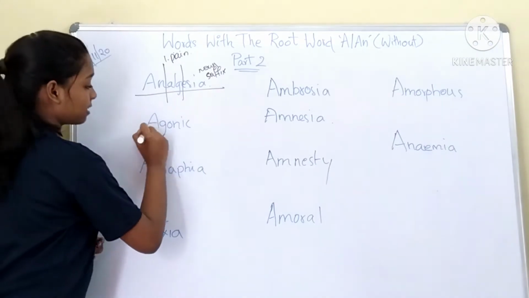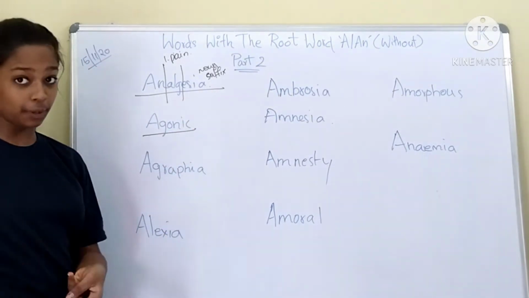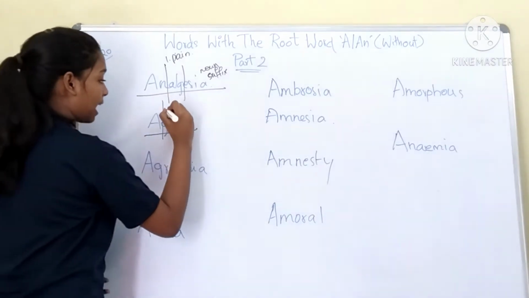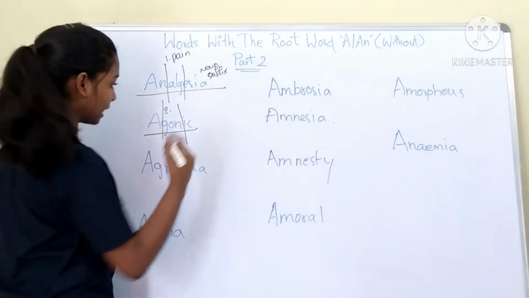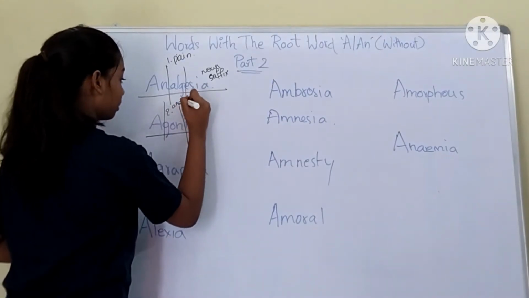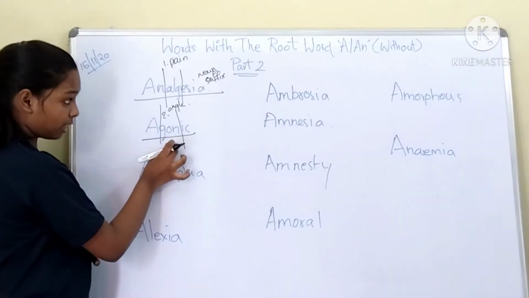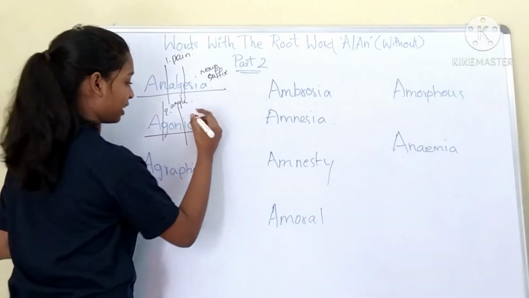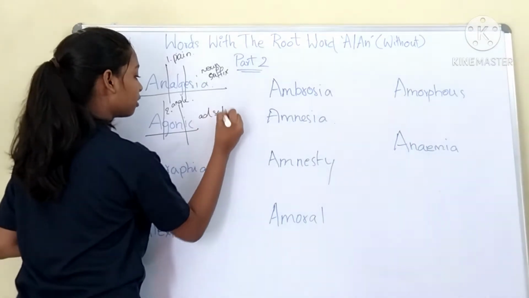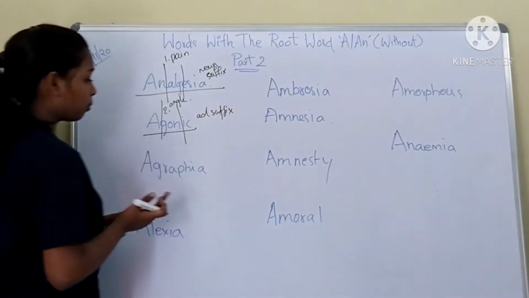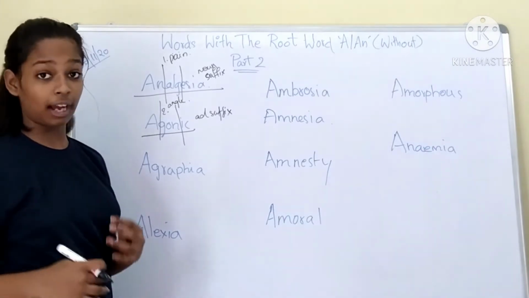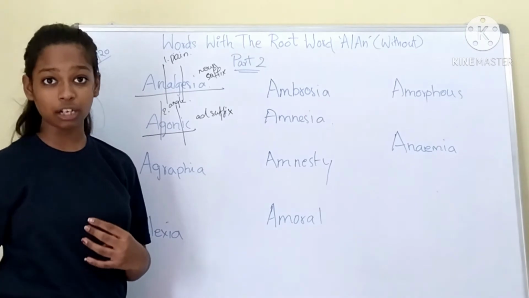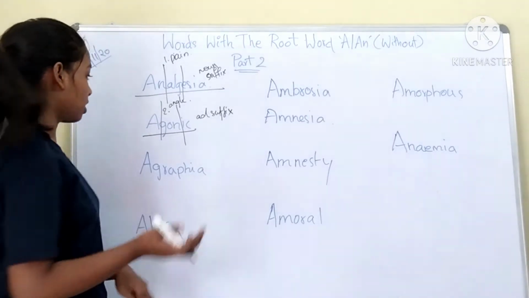The next word is agonic. Agonic has 3 root words in it. A means without, gon. Gon is the second new root word, which means an angle. So the root word gon means angle, and the next thing, ic, is an adjective suffix. So the word means not having or forming an angle. A shape which does not have an angle or does not form an angle is known as agonic.